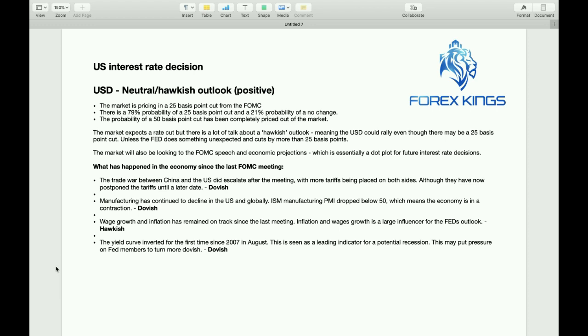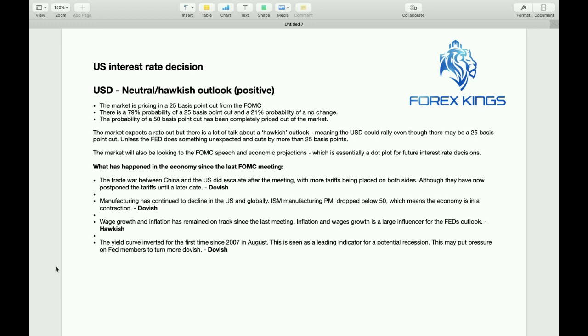However, wages growth and inflation have remained on track since the last meeting. Now, the inflation and wages growth is a large influencer of the Fed's outlook and their interest rate decision. So that's a bit more positive. The wages growth and inflation has remained solid, I guess, over the last couple of months. And also oil prices are now spiking based on what's happened in Saudi Arabia.